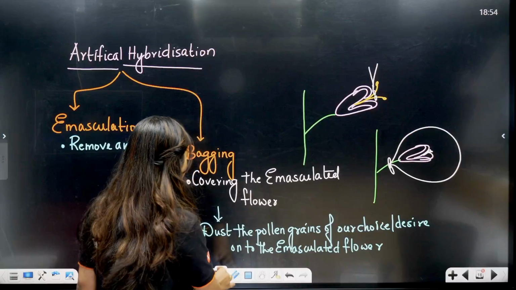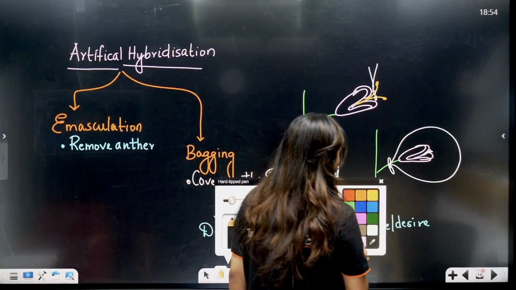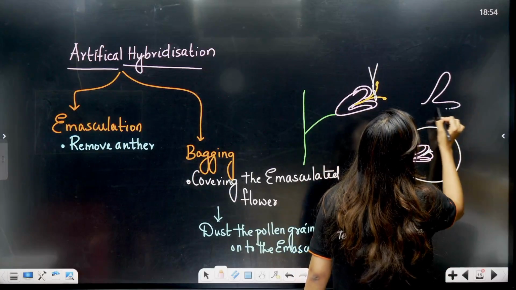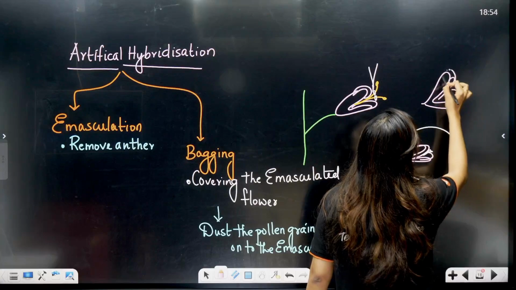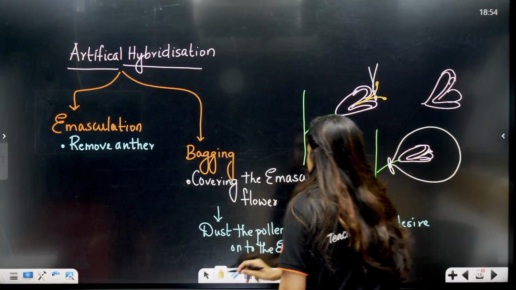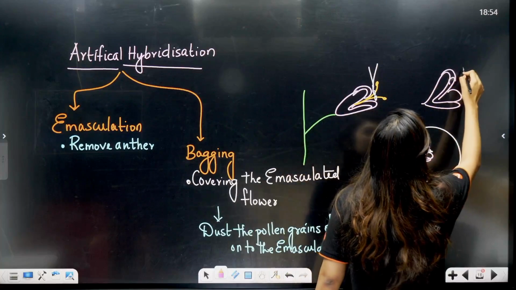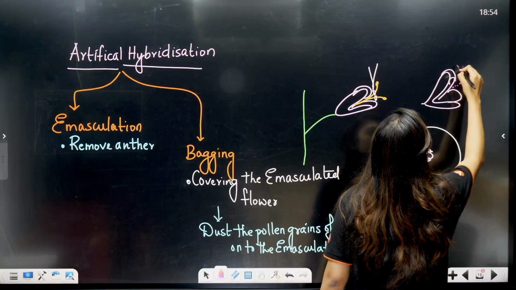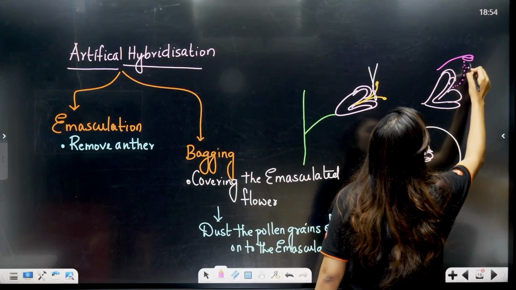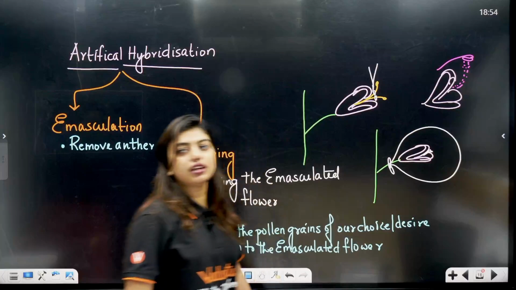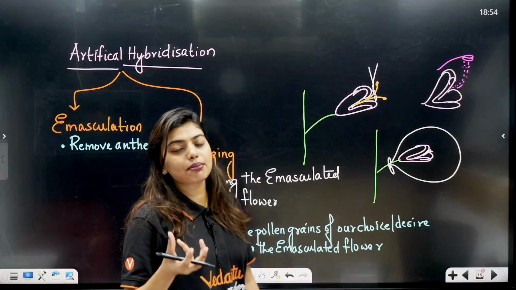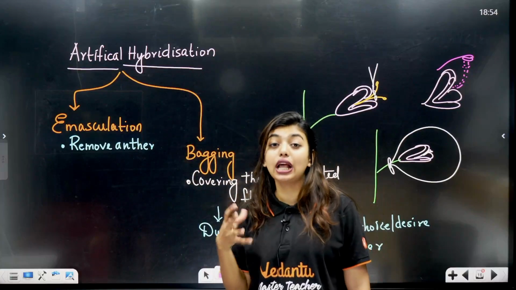After bagging, the flower will be dusted with another set of pollen grains. Another set of pollen grains will fall on the stigma. Clear to all of you? Yes. This is your emasculation and bagging, which is a part of your artificial hybridization.